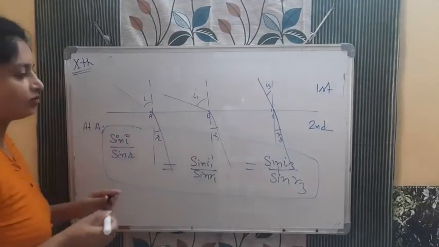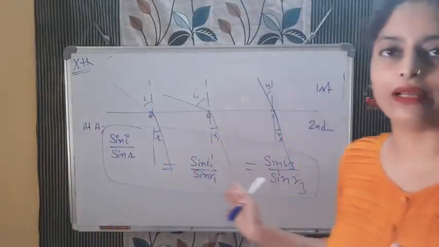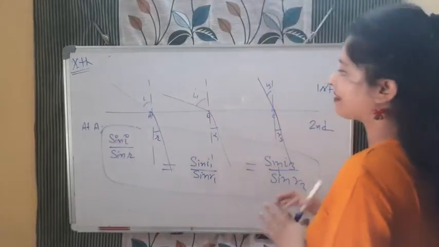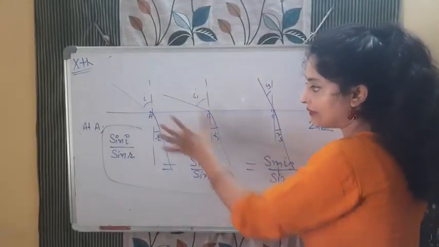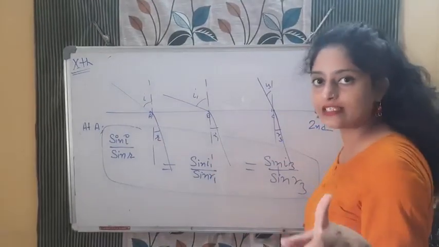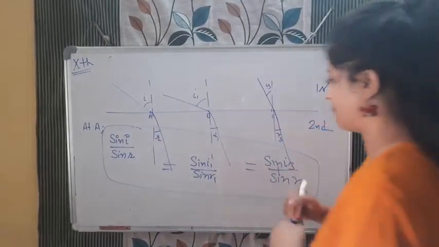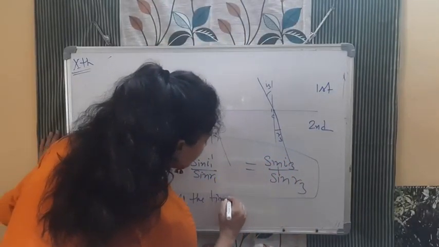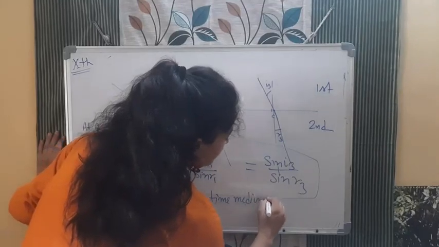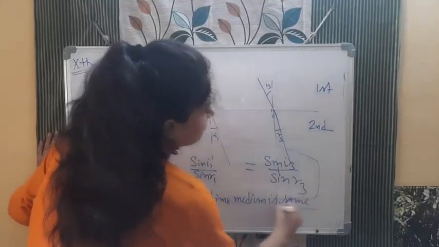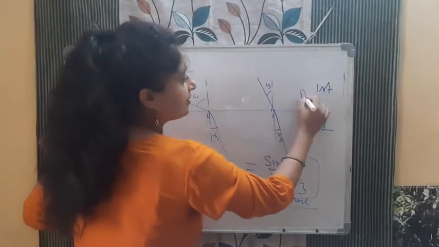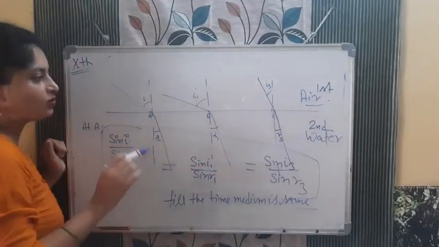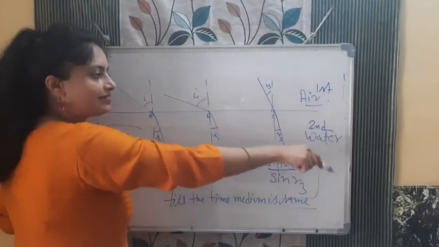See, if you are not understanding, this is the simple method. At any point of the interface where the incident ray is coming, there are different angles. And until when is this true? As long as the medium does not change. Remember this: until the medium is the same. For example, I am considering this one is air and this one is water. Okay, air and water. So in that case, I am not changing the medium for this point, this point, this point. Same mediums are here.